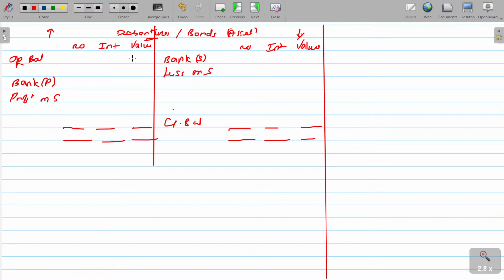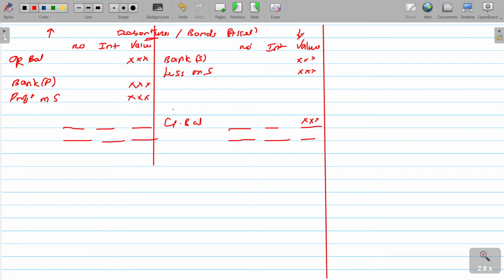Now, opening how much you have, any purchases and any sale. What about the closing value you have? And do you get either profit or loss because of holding the bond? If the profit is shown on the debit side, loss is shown here. Very simple.